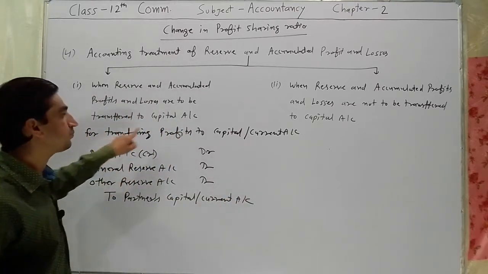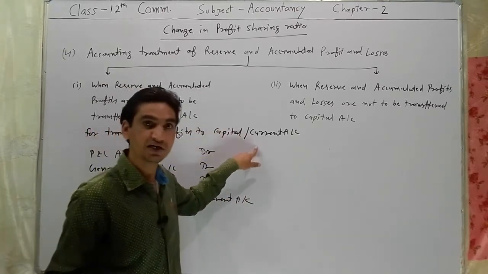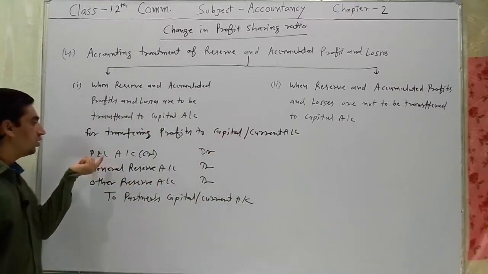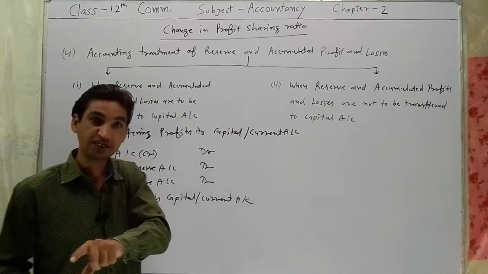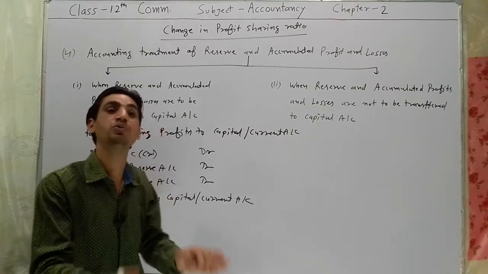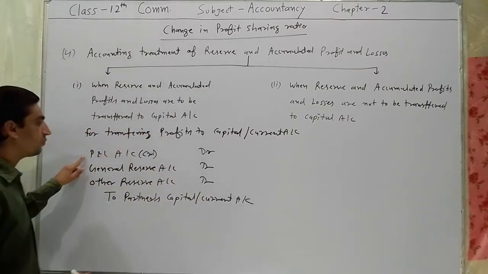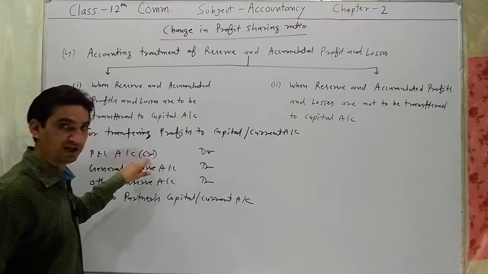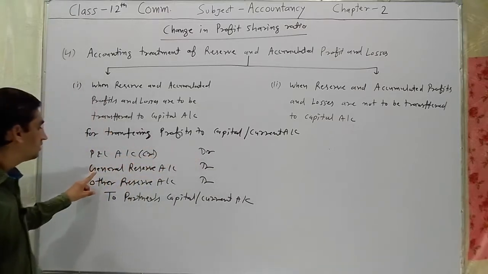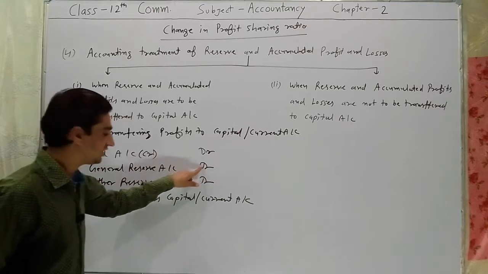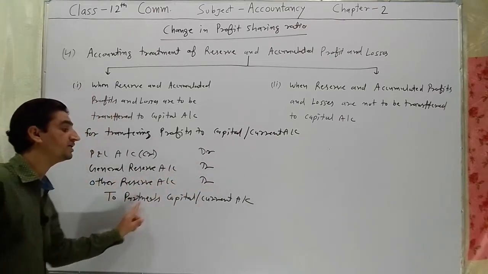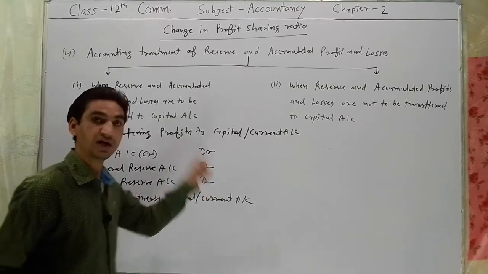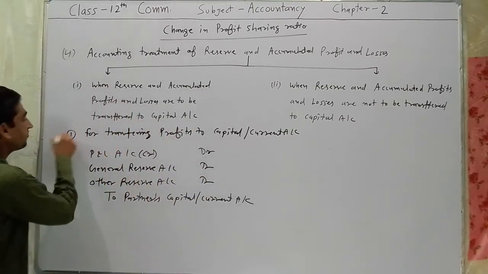For transferring profits to capital or current account, the entry will be: all profits accounts will be debited because the profits balance is credit, and to close these accounts we have to debit them. So profit and loss account credit balance will be debited. General reserve account also debited. Other reserve account also debited, to partners capital account or current account. This is the first entry.